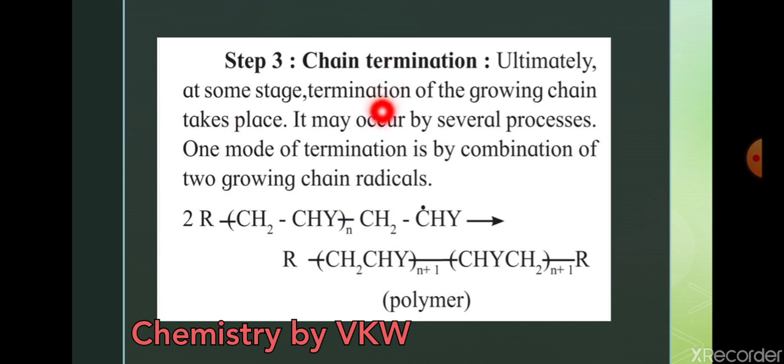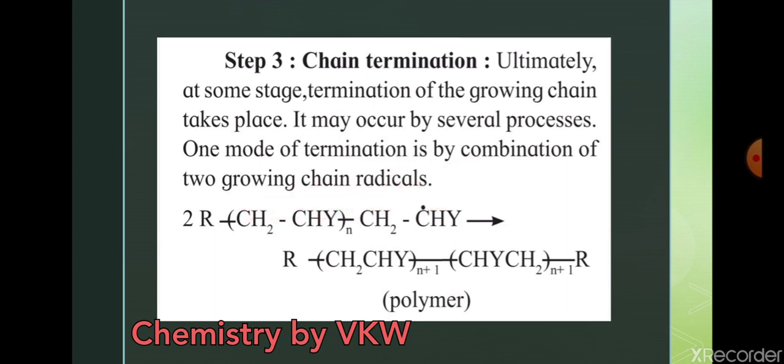Termination means we are stopping the growth of the chain. It may occur by several processes. One mode of termination is by combination of two growing chains. According to our syllabus, we are observing only this one step: termination by combination of two growing chains.